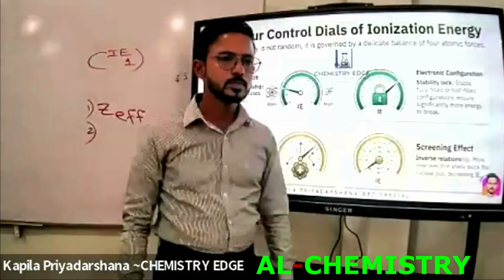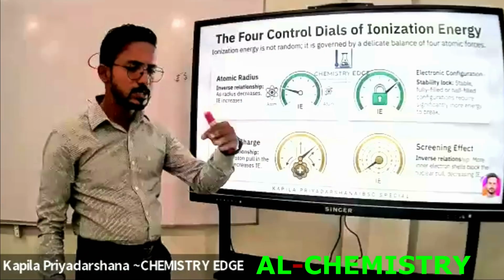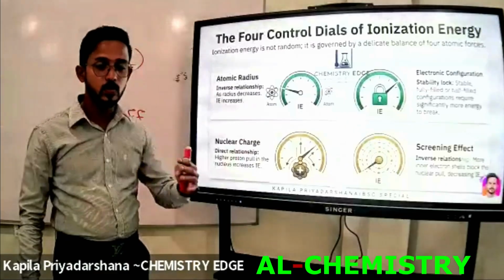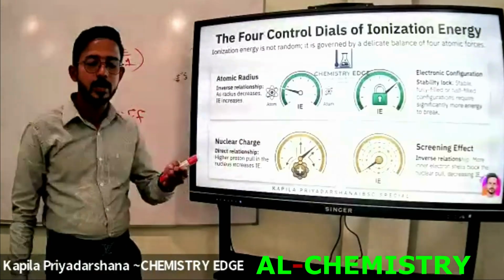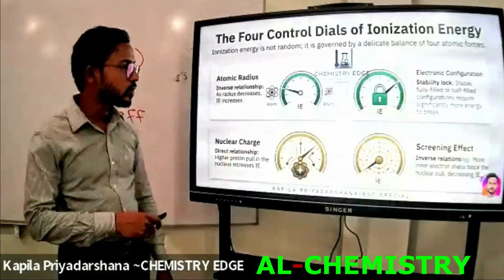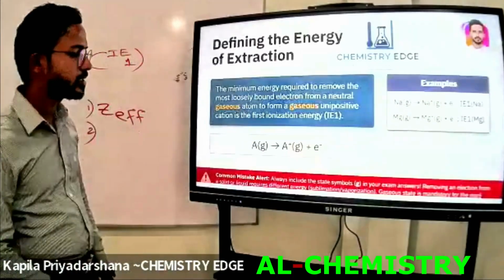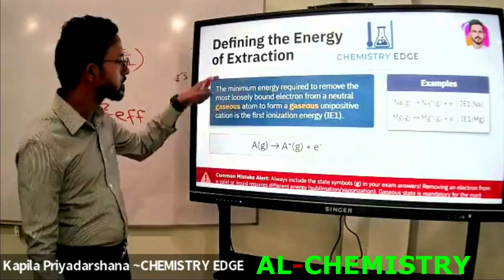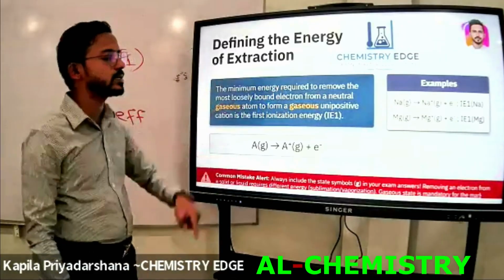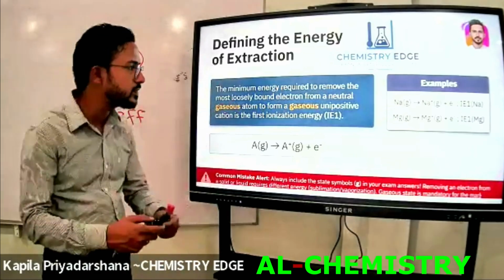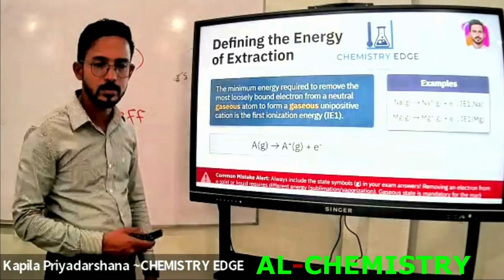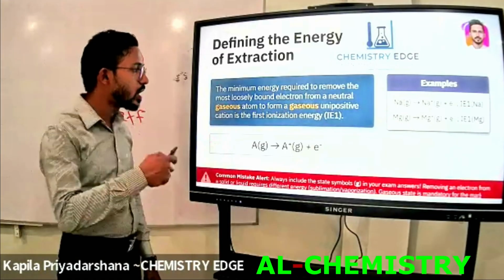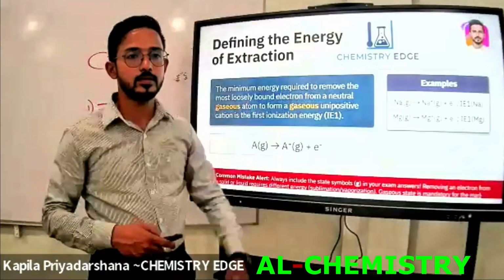What's the reason for that? If the atomic radius decreases, what's the reason for the ionization energy increasing? We have already defined the ionization energy, right? It is the minimum energy required to remove the most loosely bound electron from the neutral gaseous element. Where's the location of the most loosely bound electrons in the atom? The most loosely bound electrons are in the valence shell, right?